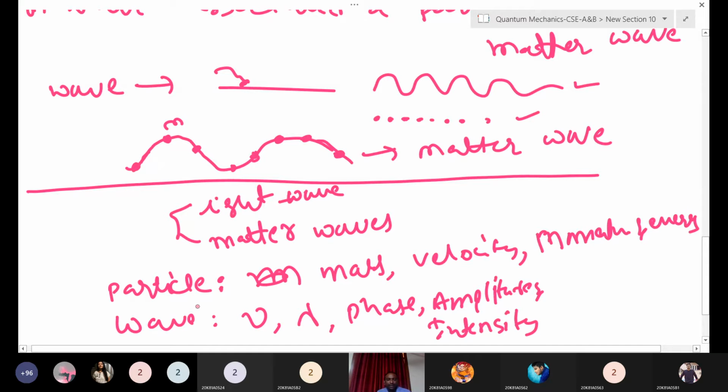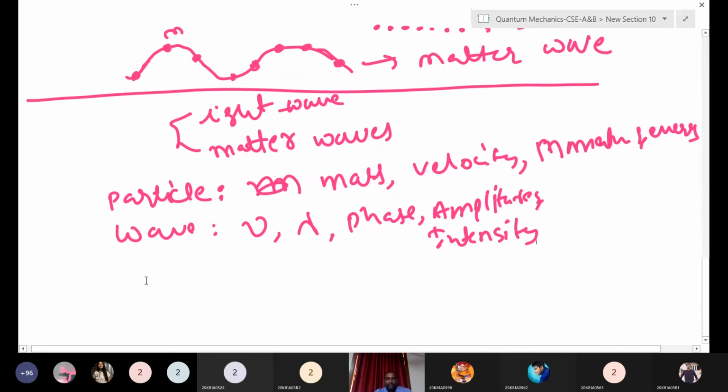So a particle should have mass, velocity, momentum, energy. A wave should be characterized by frequency, wavelength, phase, amplitude or intensity. This is how you distinguish a particle and a wave, the difference between particle and wave.